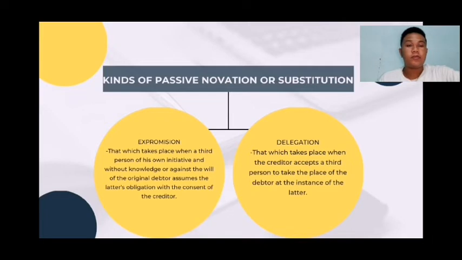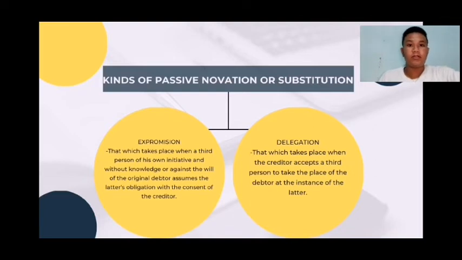That which takes place when the creditor accepts a third person to take the place of the debtor and in the instance of the latter. So the initiative to change the debtor here came from the original debtor himself. Then the third person is the one who replaces him. The third person, the original debtor and the creditor should consent to the delegation.